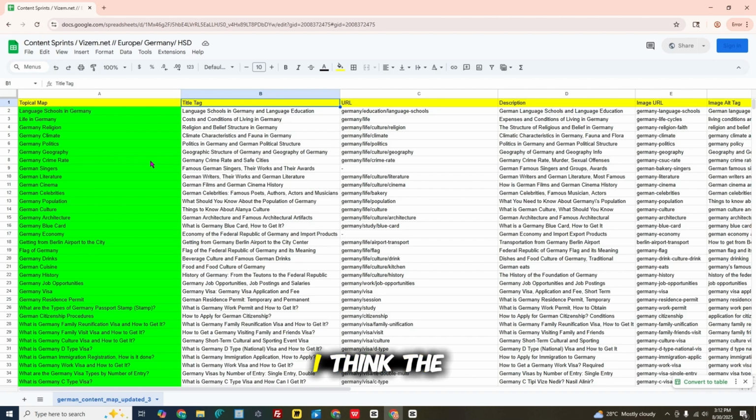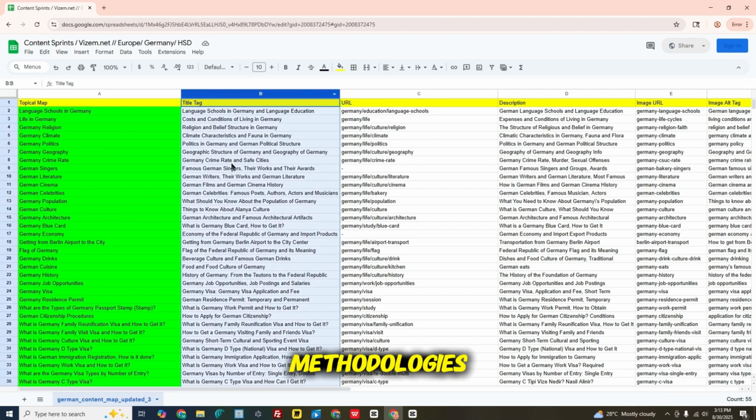That's why I think LLMs like ChatGPT are useful, because semantics requires a really good amount of linguistic ability and a really good amount of critical thinking in a very creative way. So for beginners who want to work on semantics, large language models are the best to help them think in that way. So here we have different title tag methodologies.